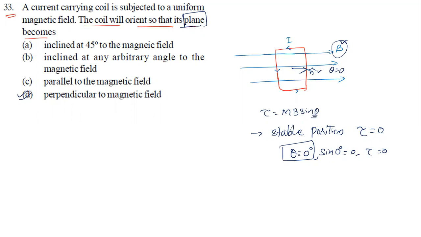The plane of the coil will make how much angle with respect to the magnetic field? 90 degrees. So the plane of the coil is going to make 90 degrees with respect to the magnetic field. That is question number 33.